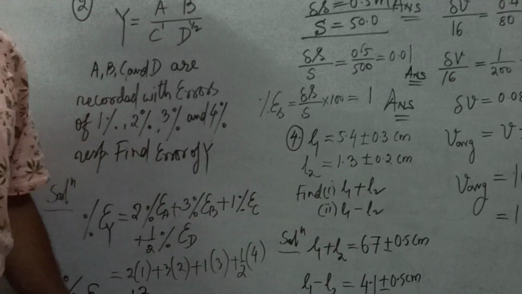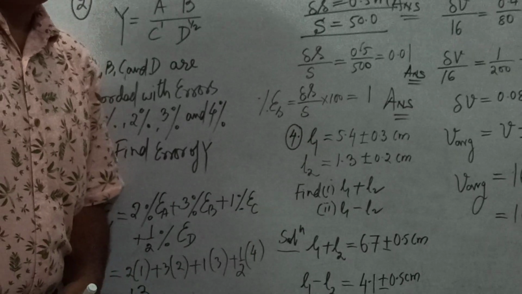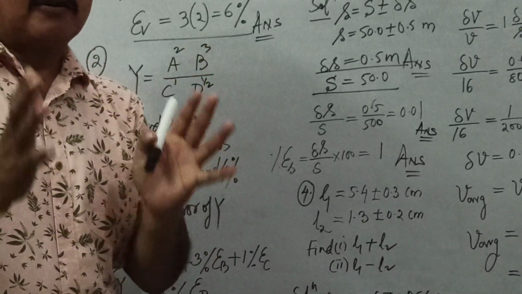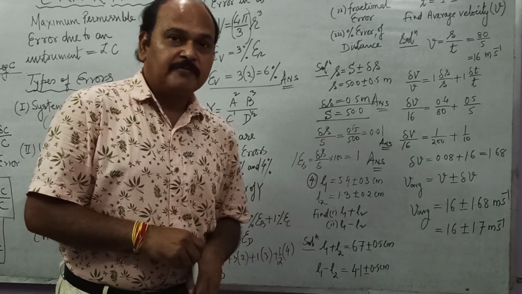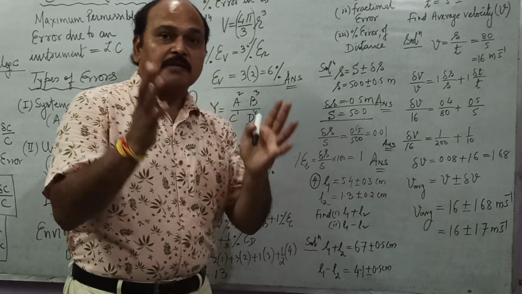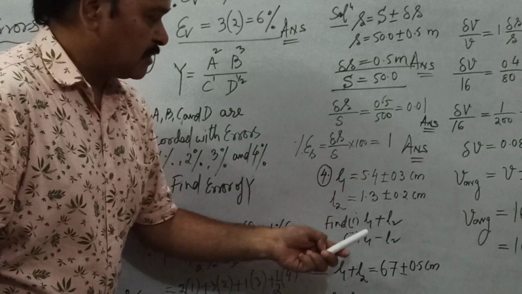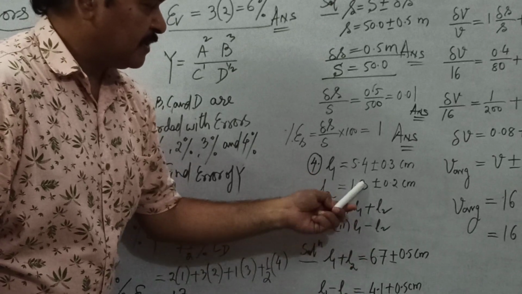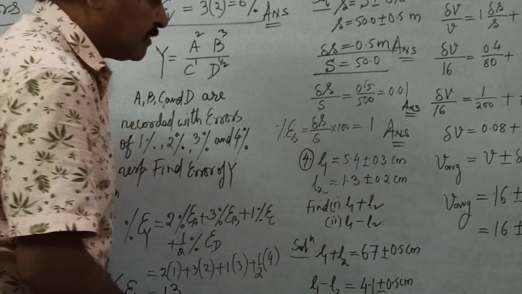When we add or subtract two quantities written with error limits, their absolute values are added or subtracted as per the law of addition and subtraction we have studied in significant figures. But the absolute errors, whether we add quantities or subtract quantities, are always added up. So for L1 plus L2, the absolute values are added: 5.4 plus 1.3 is 6.7, plus minus 0.3 and 0.2, so absolute errors are added like this. This is the answer of part 1.